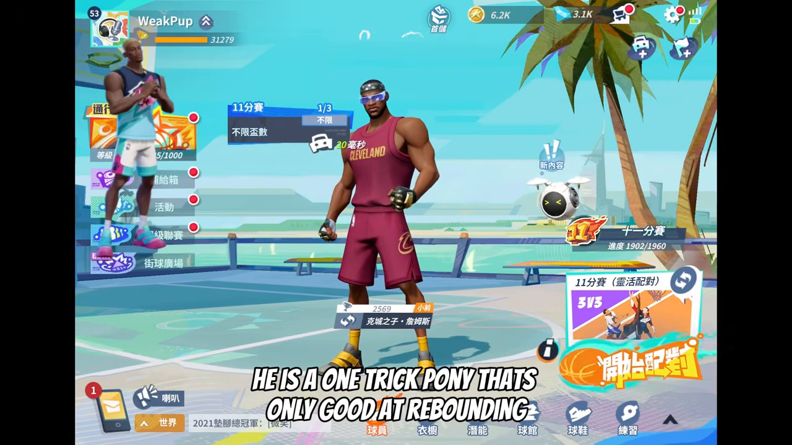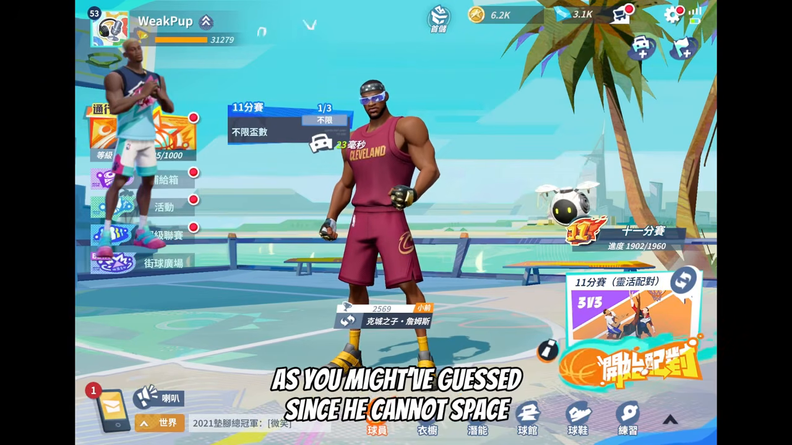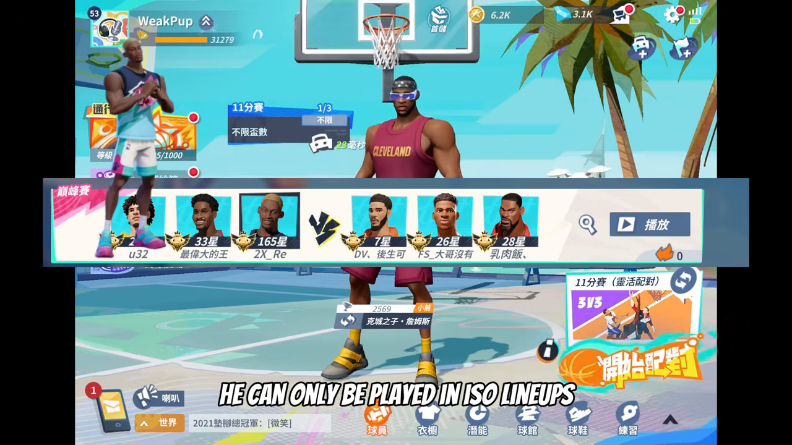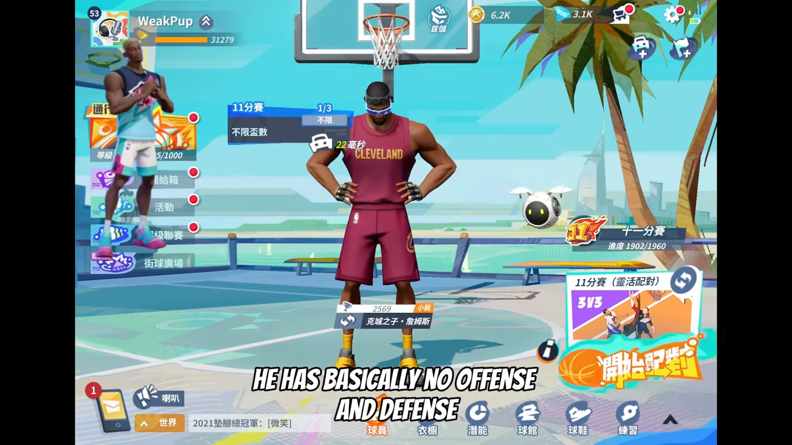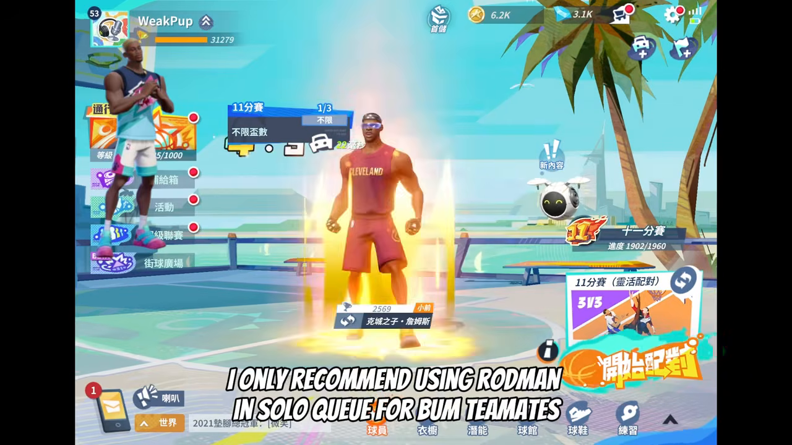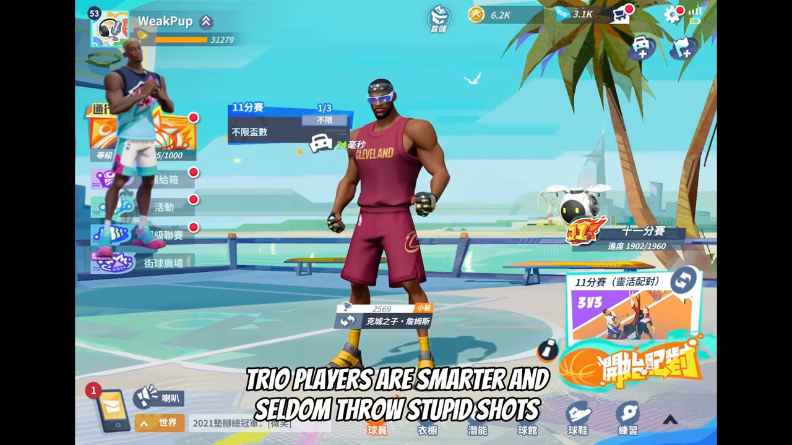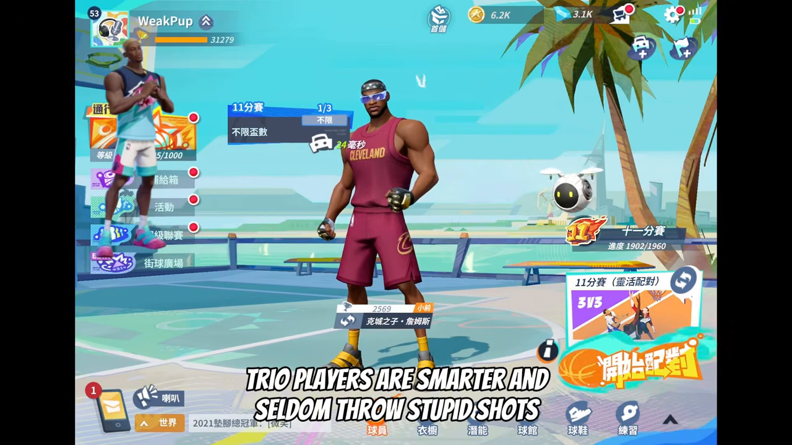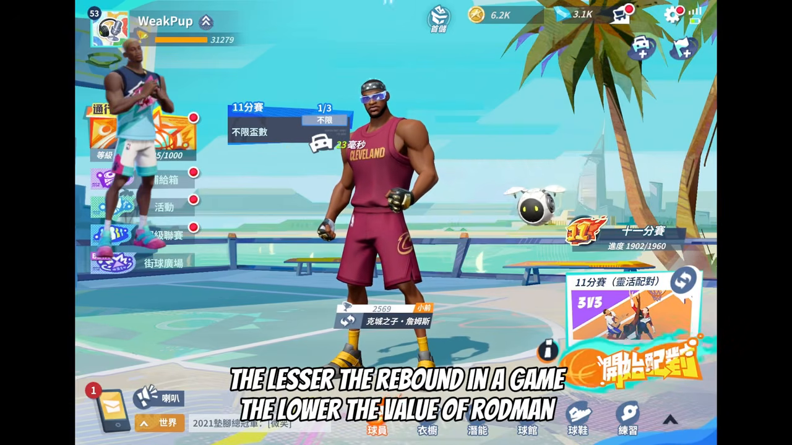Then it's Dennis Rodman. He is a one-trick pony that's only good at rebounding. As you might have guessed, since he cannot space, he can only be played in ISO lineups. He has basically no offense and defense. I only recommend using Rodman in solo queue for bum teammates. Trio players are smarter and seldom throw stupid shots. The lesser the rebound in a game, the lower the value of Rodman.